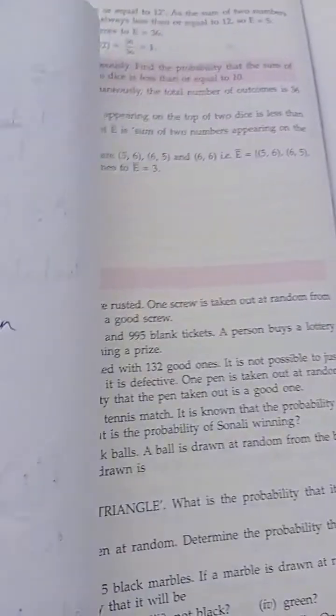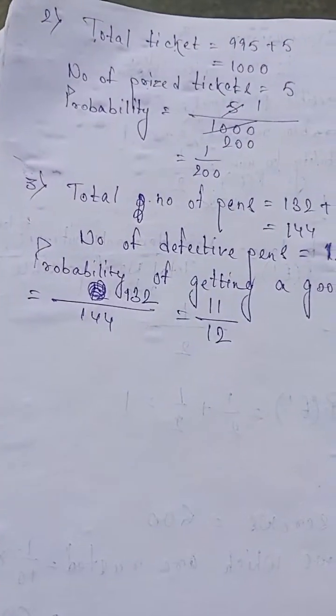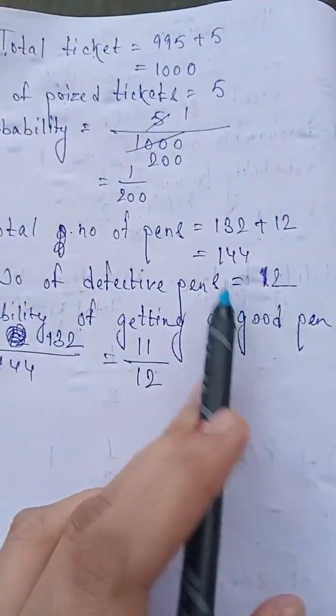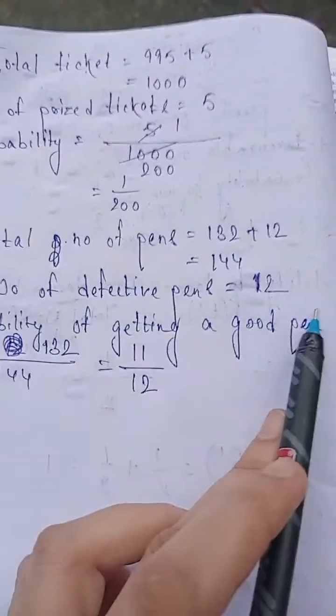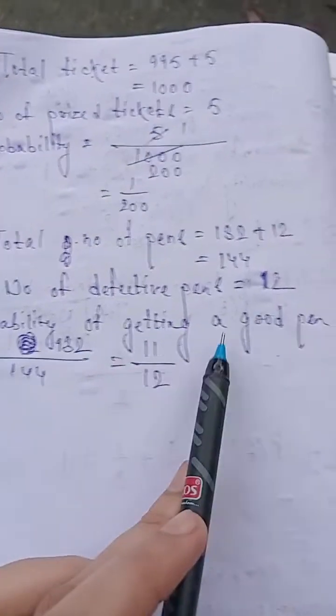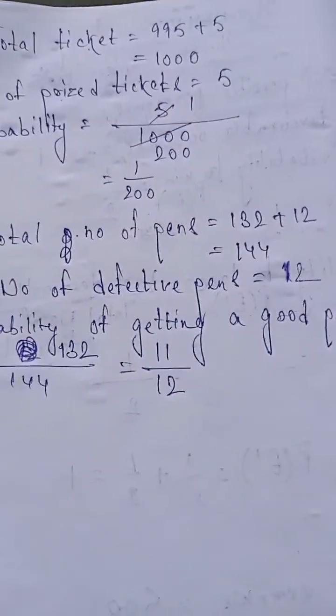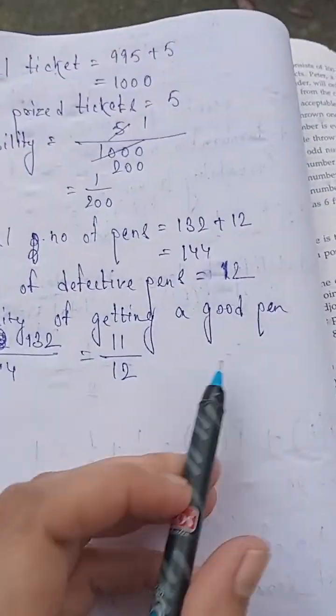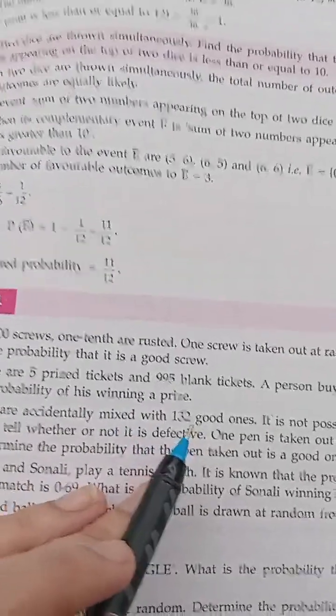So now you see, the total number of pens were 144 and the number of defective pens were 12. So the probability of getting a good pen is the number of favorable outcomes to get a good pen. How many good pens are there? 132 good pens.